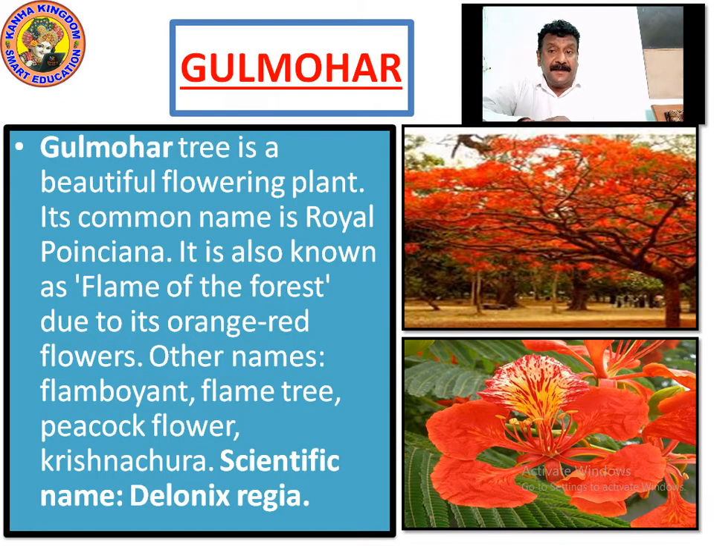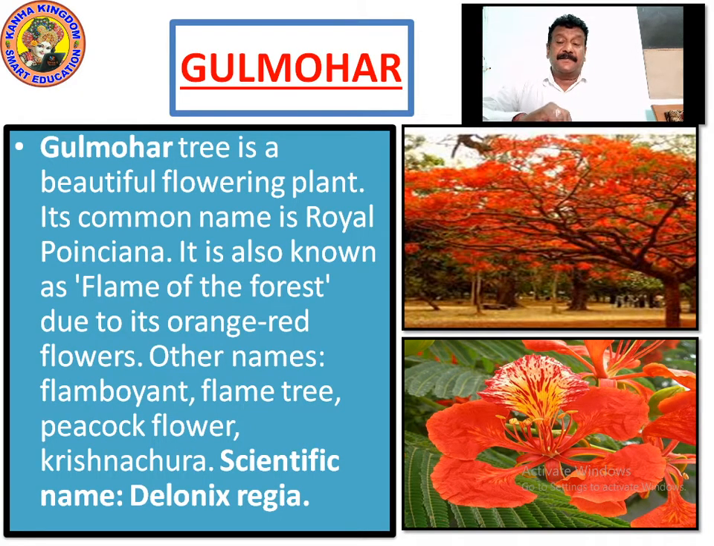Why is the scientific name given? There are some special reasons: it can be used as medicine. There are some parts of the flowers, some parts of the seeds, some parts of the stem, and some parts of the leaves which can be used for medical purposes as well. So scientifically its name is Delonix regia. Please write this down.